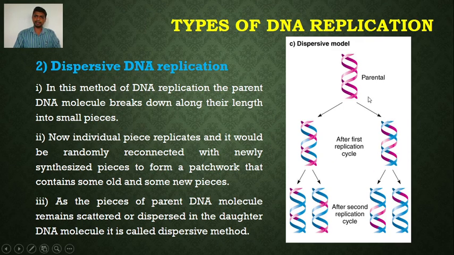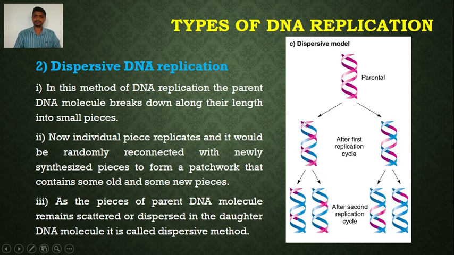The parental DNA is broken into small pieces along its length, and each piece replicates and is randomly reconnected with newly synthesized pieces to form the patchwork. This means the daughter DNA molecule possesses some old and some new pieces.